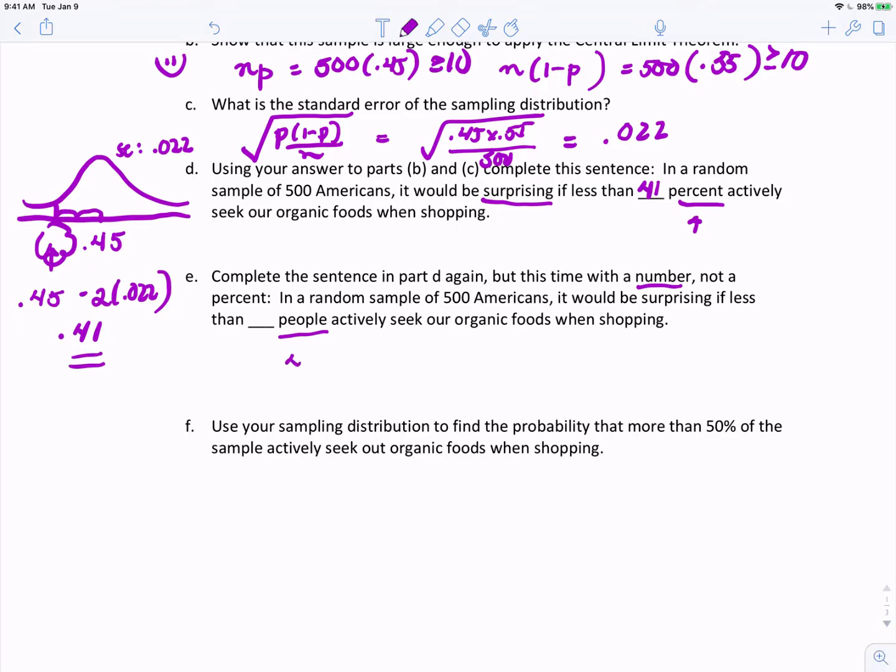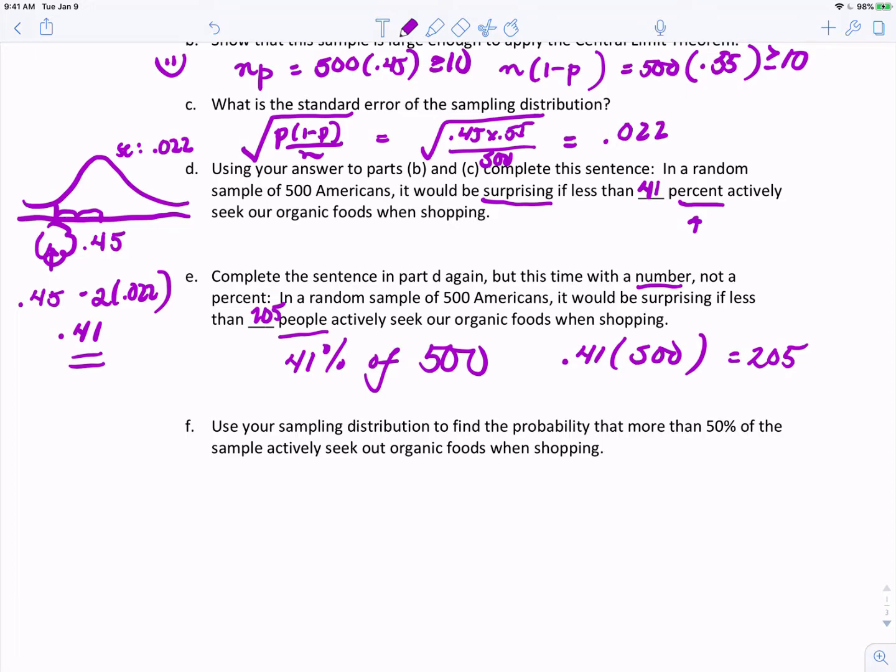So we need to find what 41% of 500 is. So we would take 0.41 and multiply it by 500. And if we do that, we get an answer of 205. So we would be surprised if fewer than 205 people actively sought out organic foods when shopping.